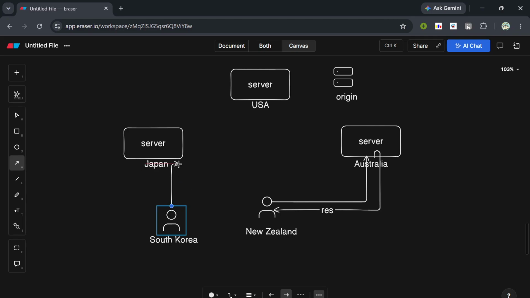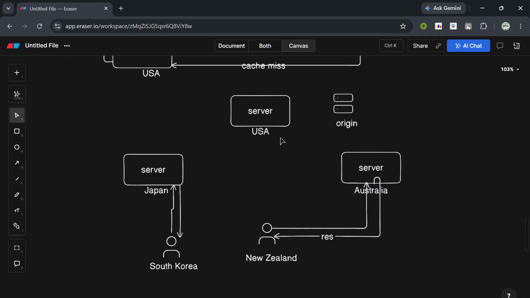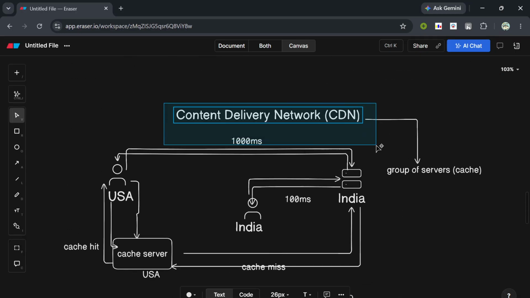So this user goes to the Japan server, and then the Japan server sends a response back to the user, and the user gets whatever data he or she needed. So this is the basic understanding of CDN. And here, this is a network basically. All of this that you see here is a network of cache servers, and this network is known as the content delivery network.